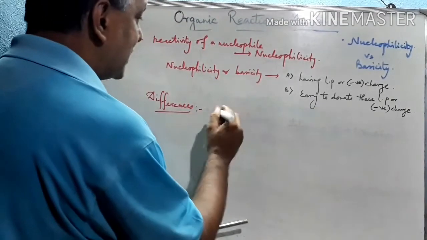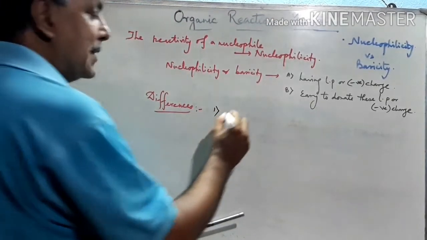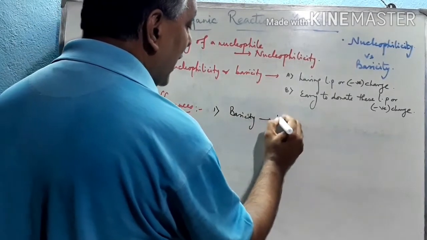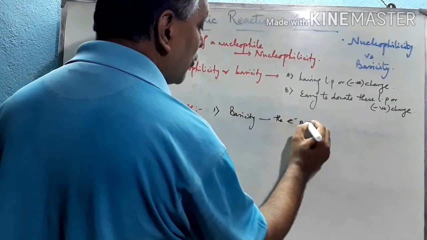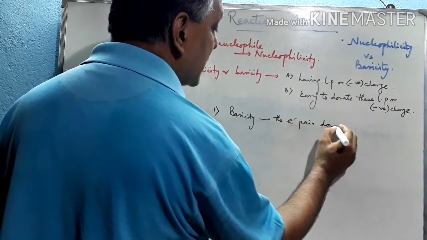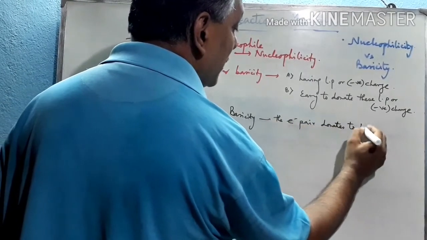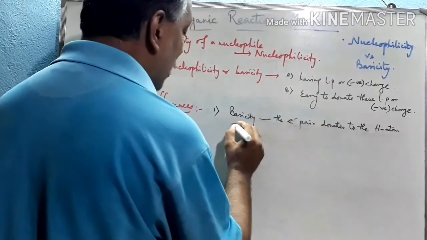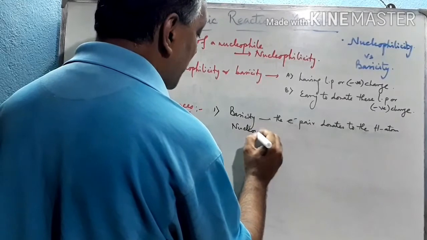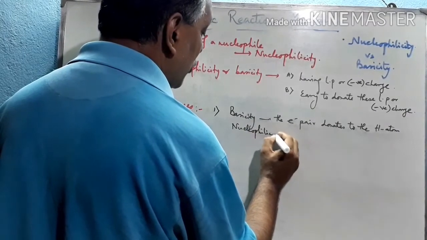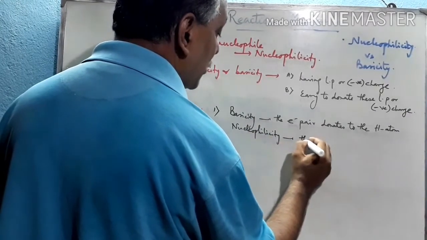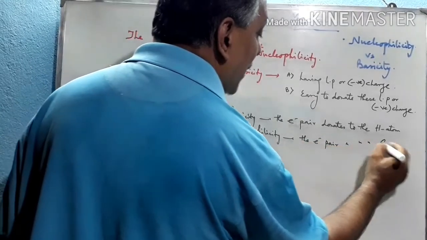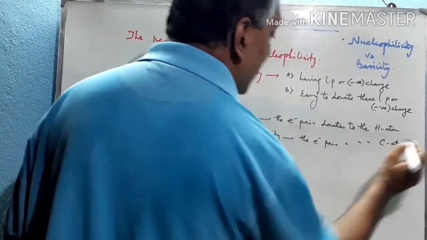Now the differences. Number one, first difference. In case of basicity, the electron pair donates to the hydrogen atom, but in case of nucleophilicity, the electron pair donates to the carbon atom. This is the basic difference.